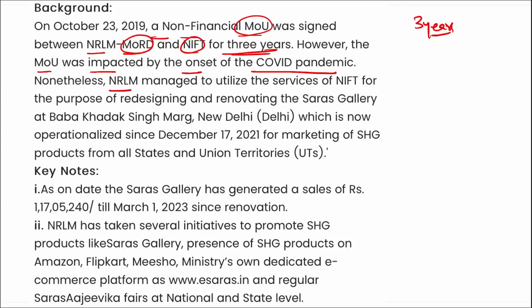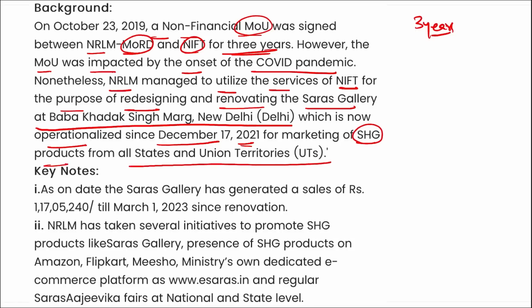Nonetheless, NRLM managed to utilize the services of NIFT for the purpose of redesigning and renovating the Saras Gallery at Baba Kharak Singh Marg in New Delhi, which is now operationalized since December 17, 2021 for marketing of self-help group products from all the states and union territories. As on date, Saras Gallery has generated a sale of 1 crore 17 lakh 5,240 rupees till March 21, 2023 since its renovation.